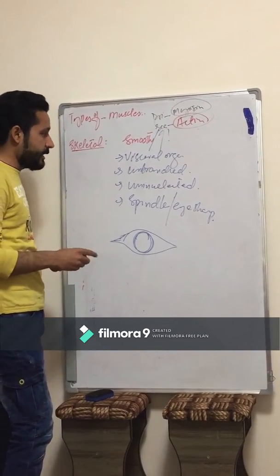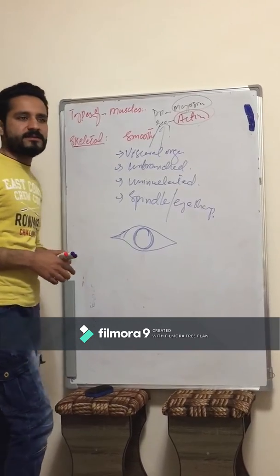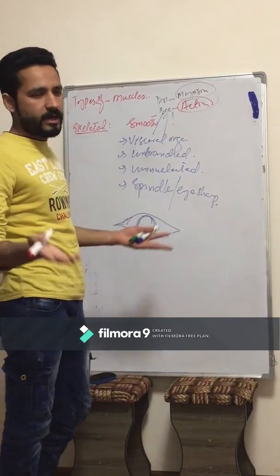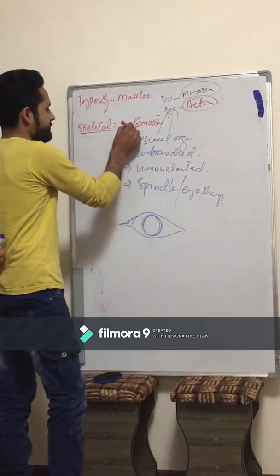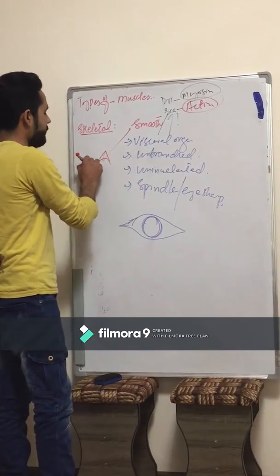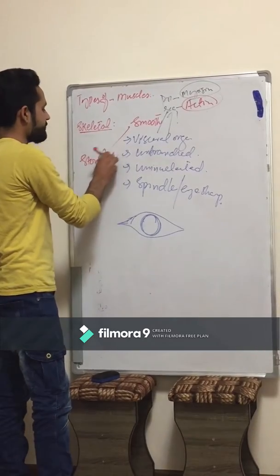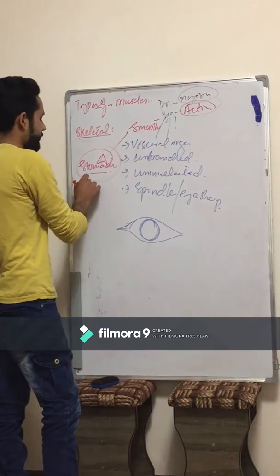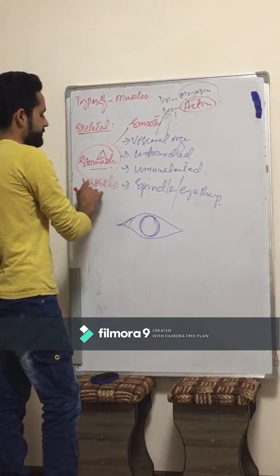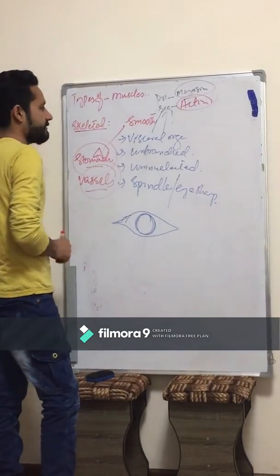Why is this called visceral muscles? We already discussed that wherever in the body there are cavities or hollow organs, smooth muscles are found. Therefore, it is called visceral muscles. So where will it be found? In the stomach, because the stomach has a large central hollow cavity, and in the vessels.